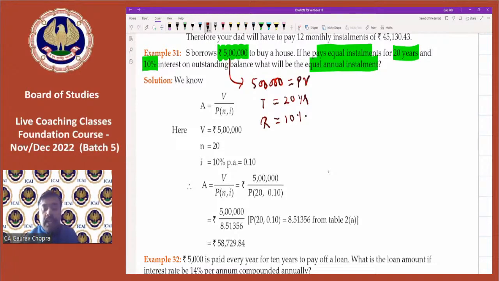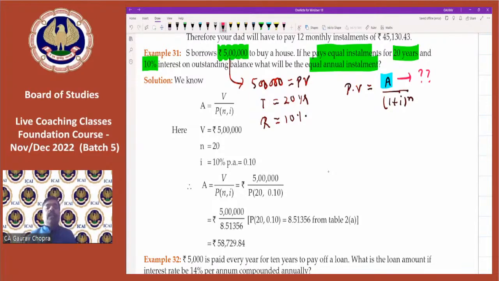So again, if we check the formula, present value is equal to A, this A is the annuity, divided by 1 plus I to the power of n. What we have to find out is the annuity, the installment which we have to pay every year. That means we have to calculate this annuity figure.